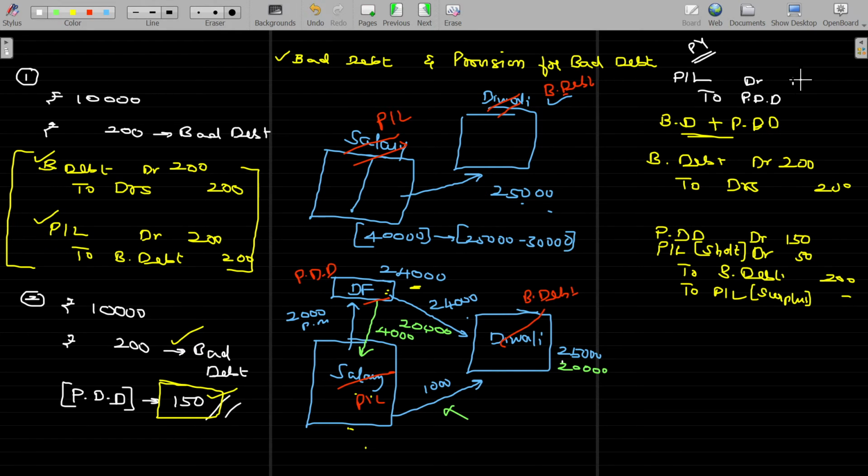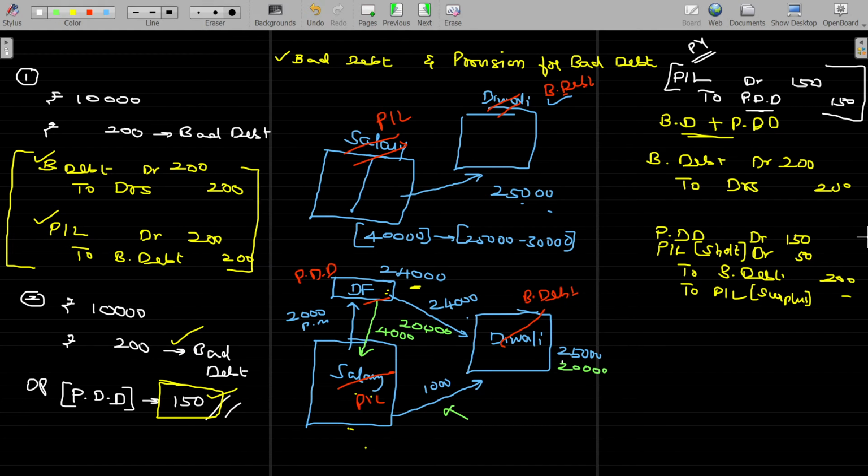Okay, PDD 150. Unless you deposit, how will you get? So the opening PDD, this is called opening PDD or balance of PDD available in this year for adjusting the bad debt in this year. In this year, bad debt is 200 rupees. To adjust that bad debt, we have the PDD. Where do we have the PDD? This will not automatically come, right? It might have been created in the previous year. In the previous year, the entry could have been PDD created, right? So from transferring from P&L account, so P&L account debit to PDD account could have been passed in the previous year. Because of this amount already available, you are using here.